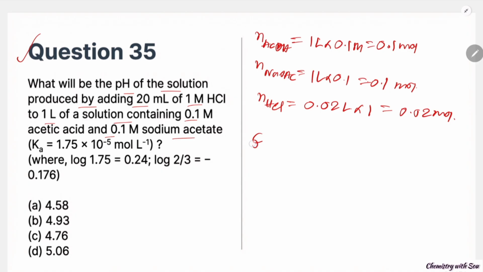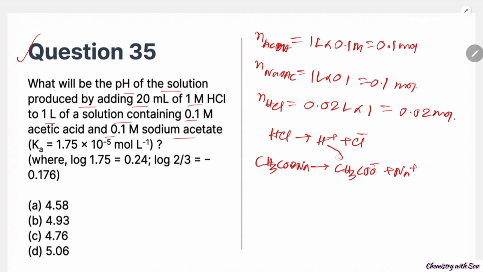HCl is a strong electrolyte, so it will dissociate to give H plus and Cl minus in the solution. On the other hand, the salt sodium acetate, CH3COO minus Na plus, will dissociate to give CH3COO minus plus Na plus.